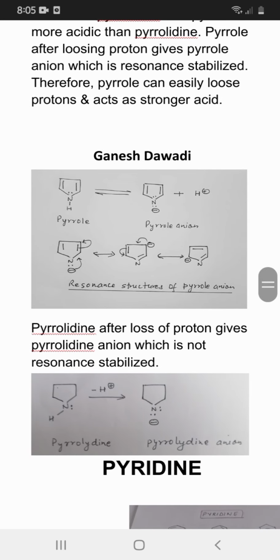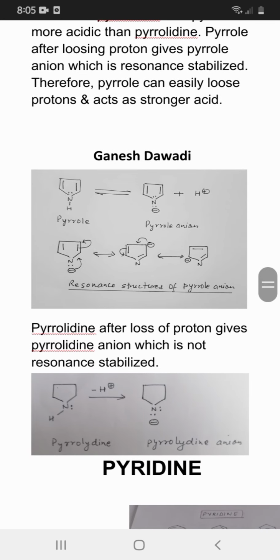The unhybridized p orbitals of each atom, with a single electron, lie perpendicular to the plane of the ring and undergo side-on overlap to form a pi electron cloud above and below the ring, as in the case of benzene. The pi electron cloud contains 6 pi electrons, which follow Huckel's rule of 4n plus 2 pi electrons.